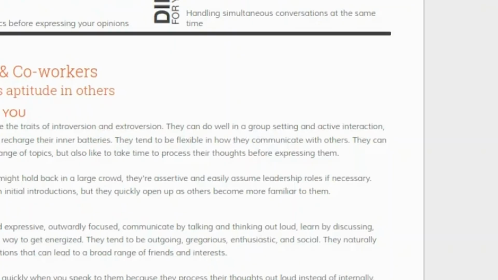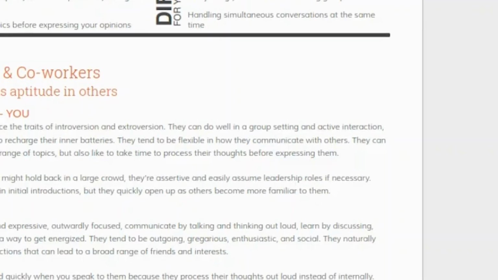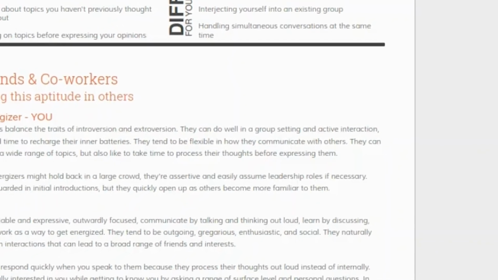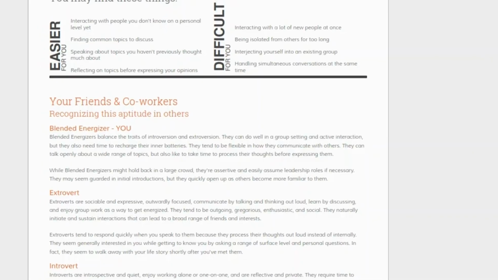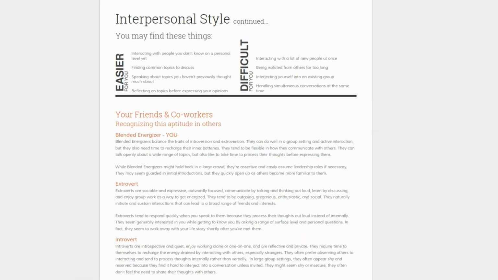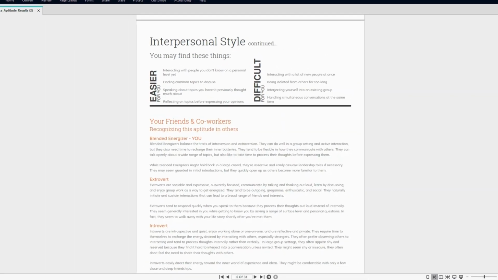Then review the Easier for You section and think about which items you may agree or disagree with. You will write your post to reflect on these questions. Are these items in the Easier for You category true? What experiences have helped you get better at those skills? Do you have any tips or strategies for classmates who might find these skills difficult?